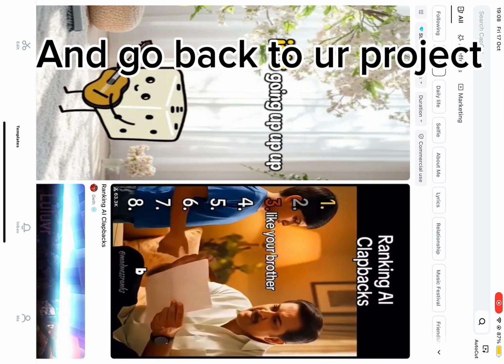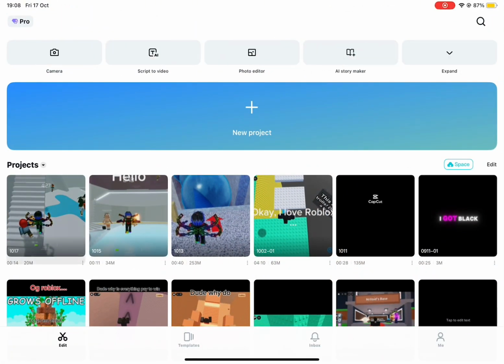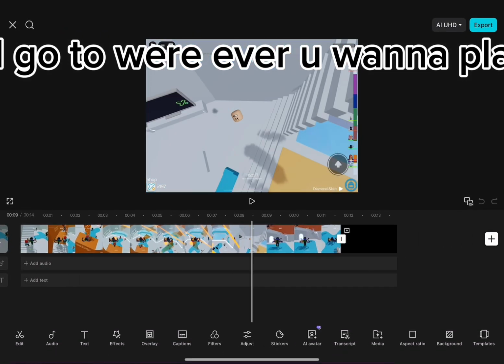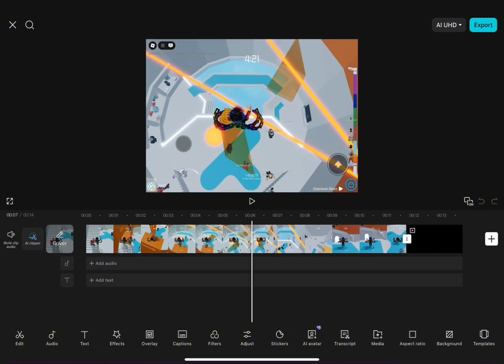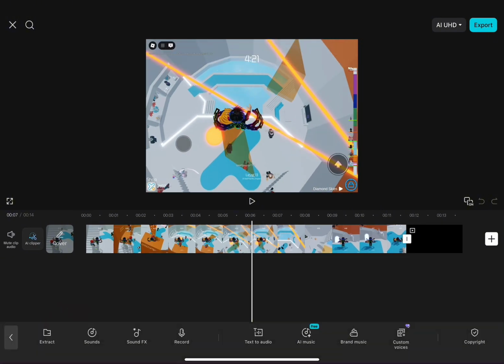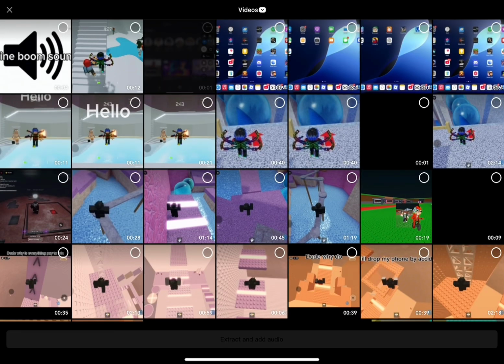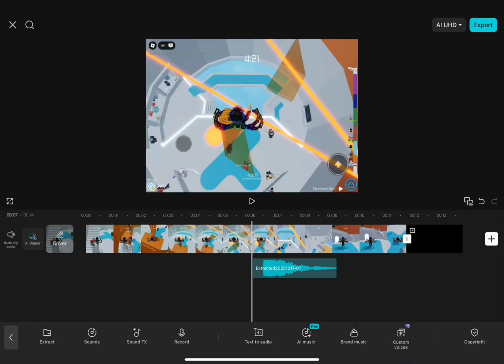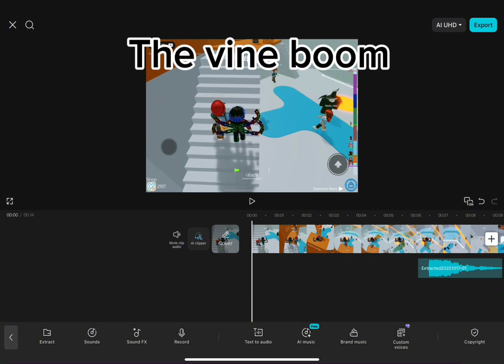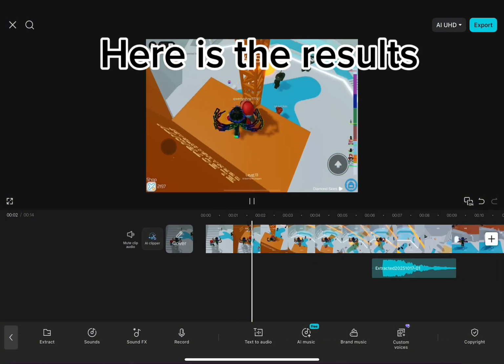And go back to our project. And go to wherever you want to place it. Press Audio again. Then press Extract. Click the vine boom. And you have it, the vine boom. Here is the results.